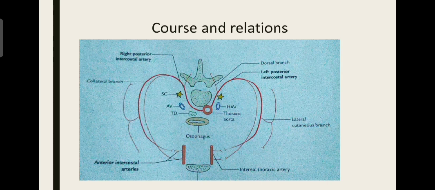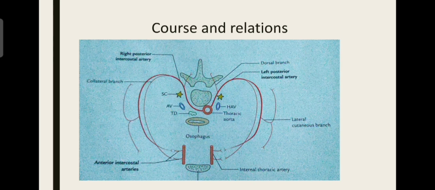Thus, these two sides are different because they arise from the thoracic aorta, which is present slightly to the left. The right posterior intercostal artery has a much longer course than the left, and hence it has a variety of relations. Not much to worry.